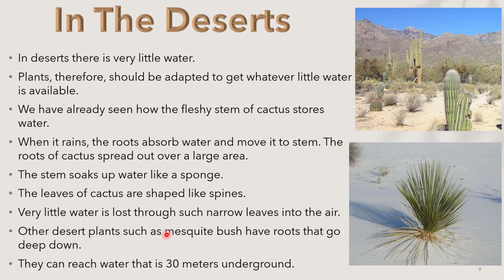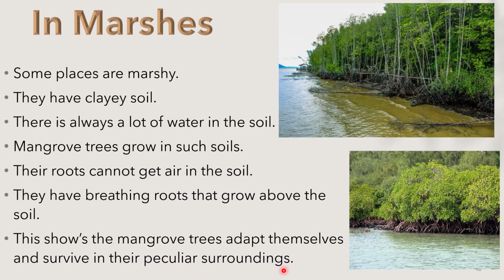Other desert plants such as mesquite bushes have roots that go deep down. They can reach water that is 30 meters underground. Now let's see in marshy areas how the plants grow. Some places are marshy. They have clayey soil.